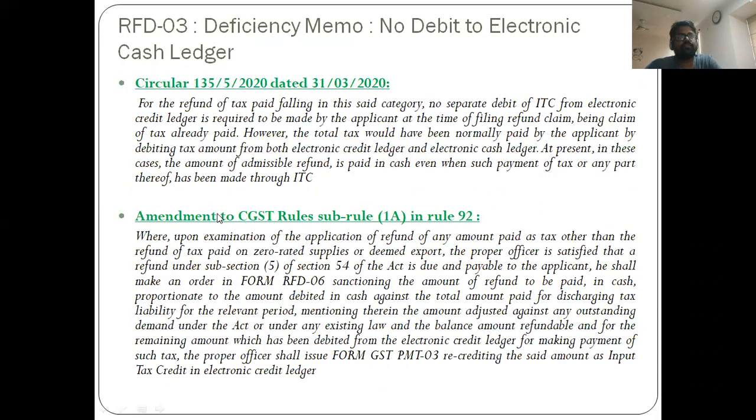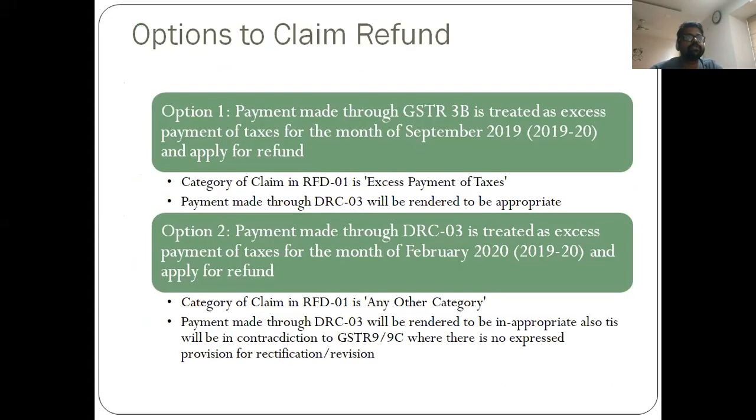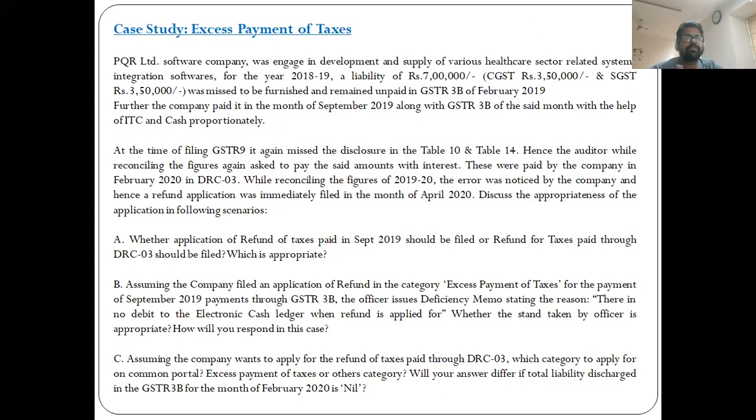So that was it from my side in case of the overall refund sanctioning process as well as the excess payment of taxes case study under our series of GST refund issues.